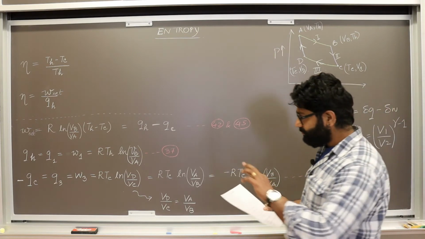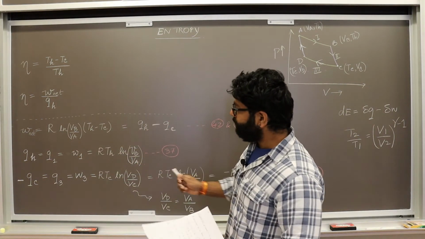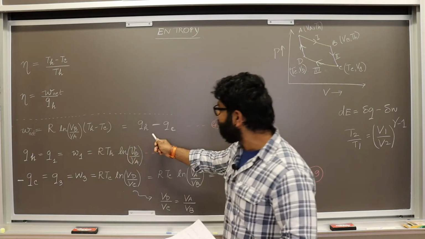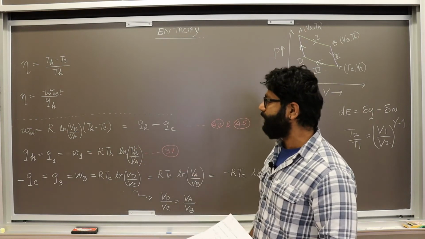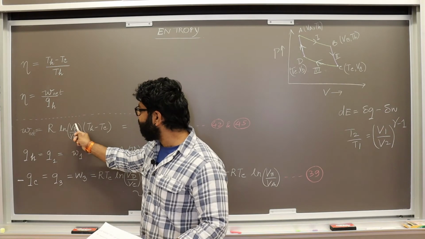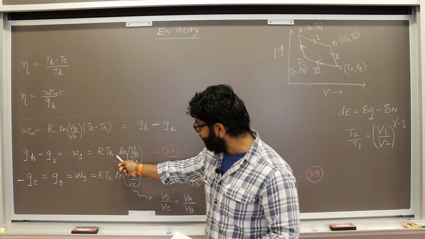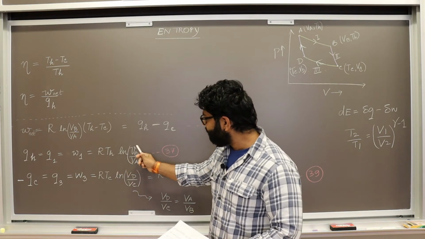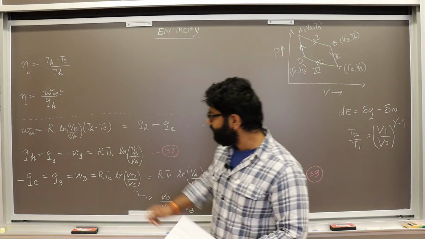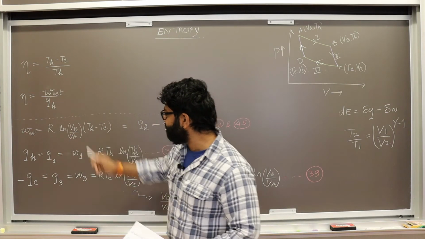So when you see this W net, it comes out to be QH minus QC. How? Because QH is exactly this equation, R ln VB over VA times TH.